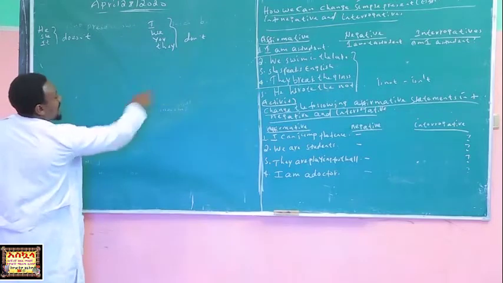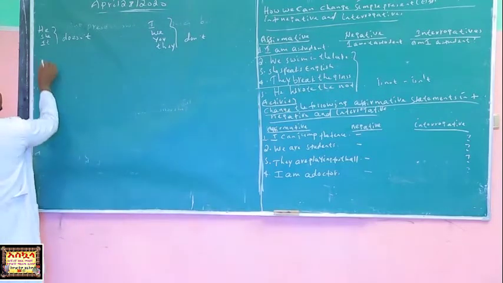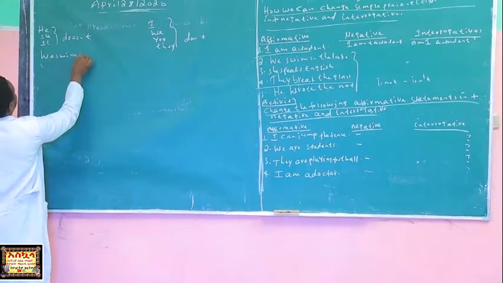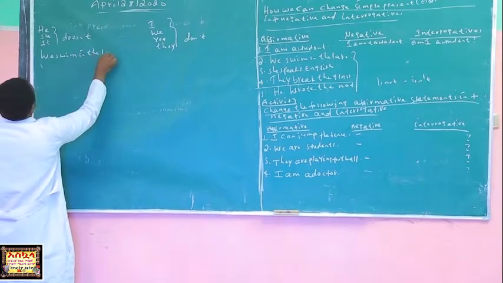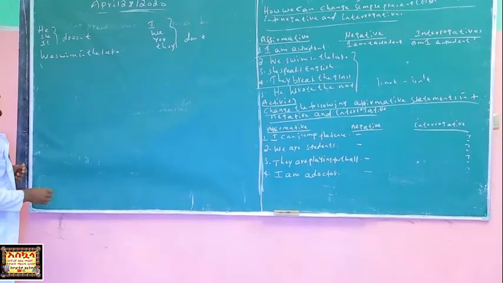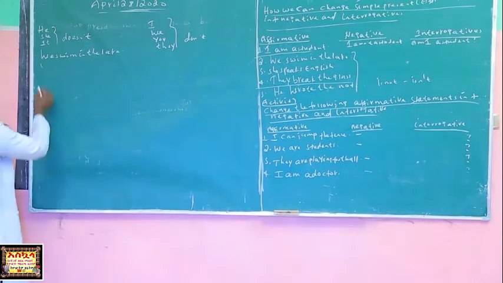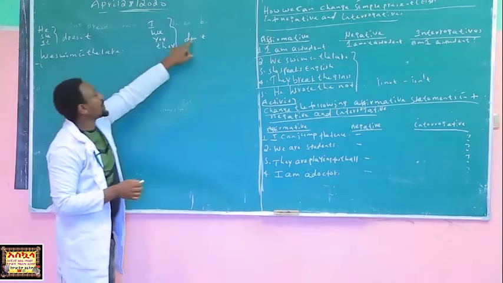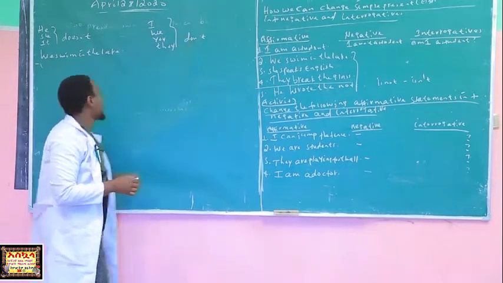Good. For example, here, we swim in the lake. We can change it into what? Negative. What is the subject here? We. For we use what? Don't. Yes?